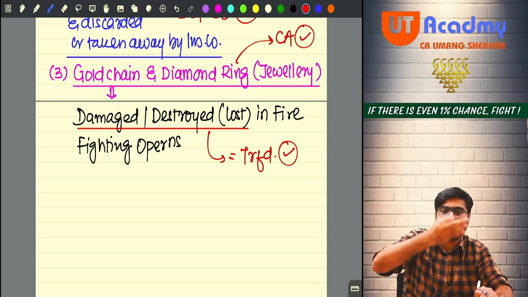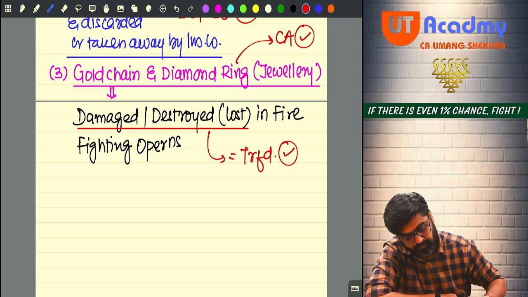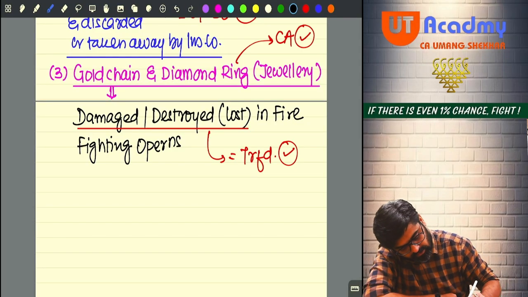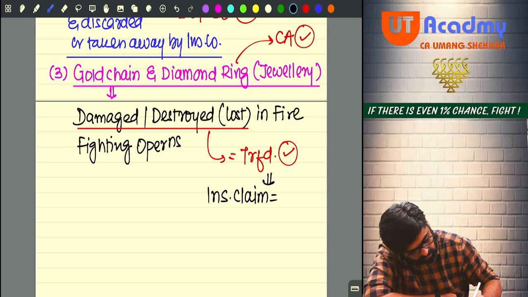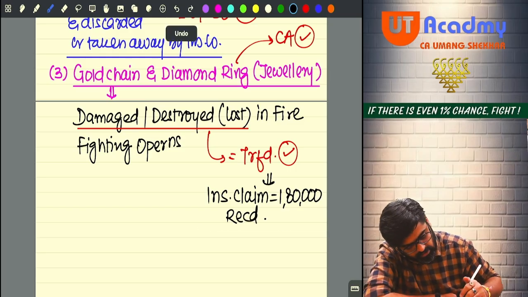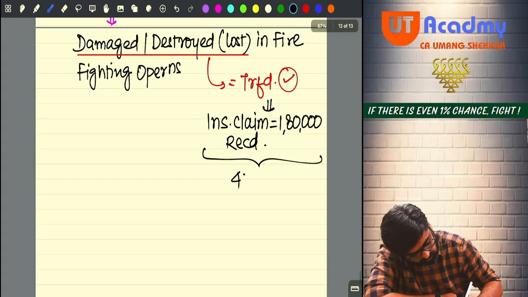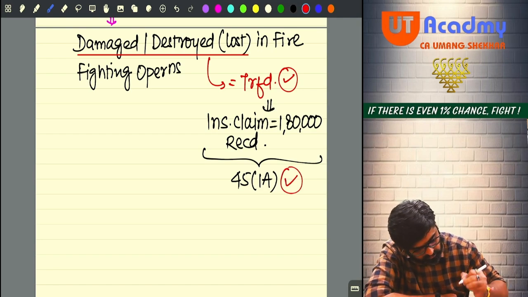Now your capital asset is damaged, destroyed. Here, on this transfer, the insurance claim equal to 1,80,000 is received. Yes or no? And on receipt of this insurance claim, section 45(1A) capital gain would arise.